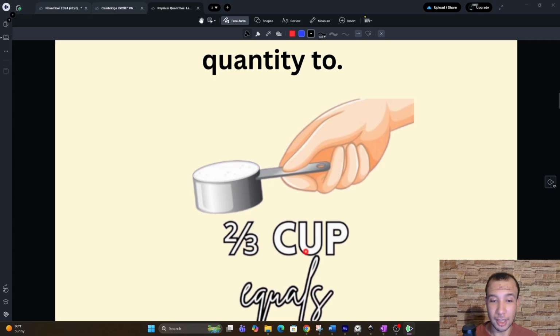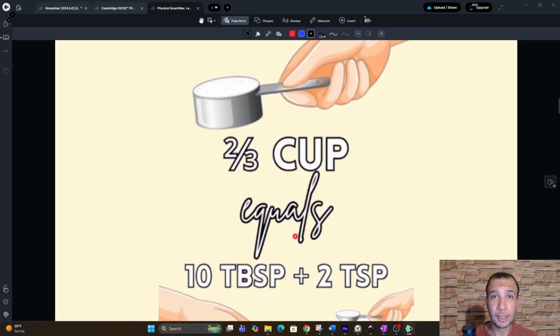What if you don't have a cup? You can use an equal amount of another unit, so maybe 10 tablespoons and 2 teaspoons of sugar. This will be equal to 2/3 of a cup. So units can equal other units, parts of other units, or other values of other units.